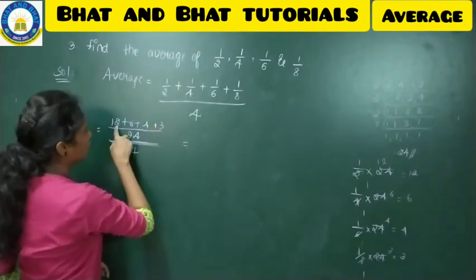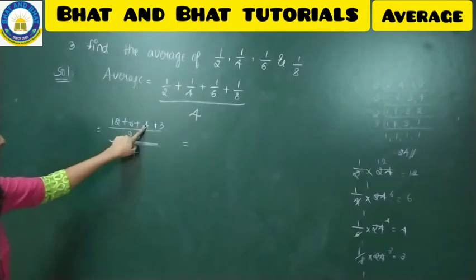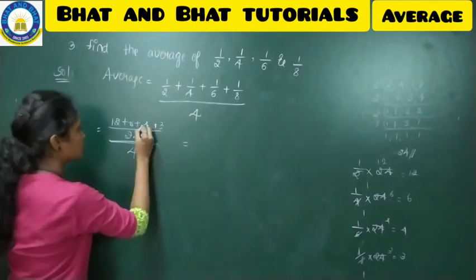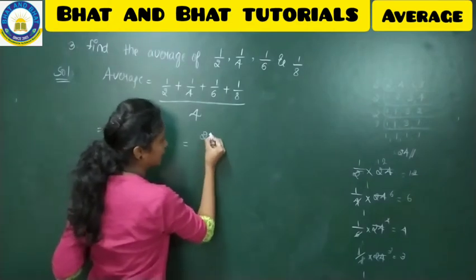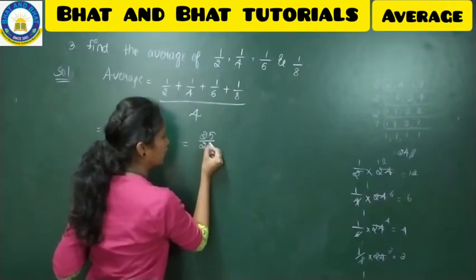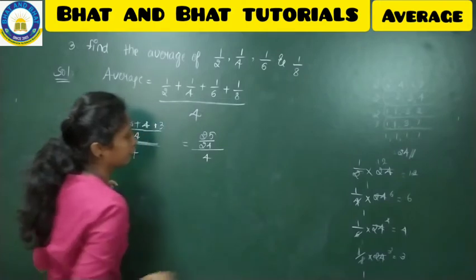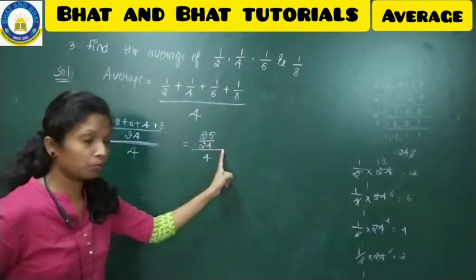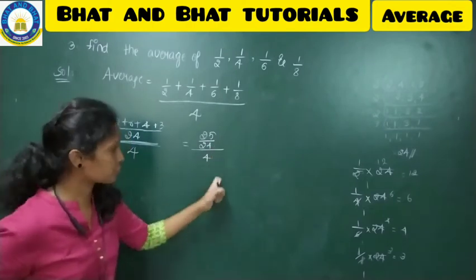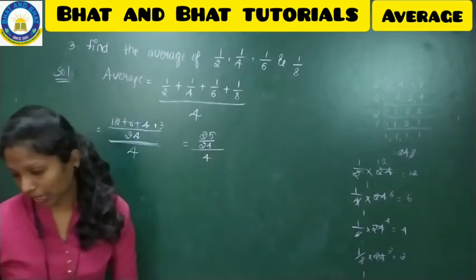So now 12 plus 6 plus 4 plus 3. So 6 plus 4 is 10, 22, 23, 24, 25. So 25 by 24, whole divided by 4. So you have got it like that. See here, in the numerator part you have a fraction, and in the denominator you have a number.